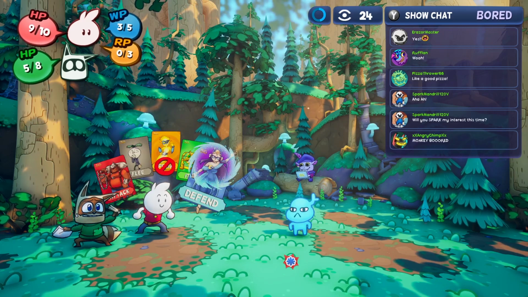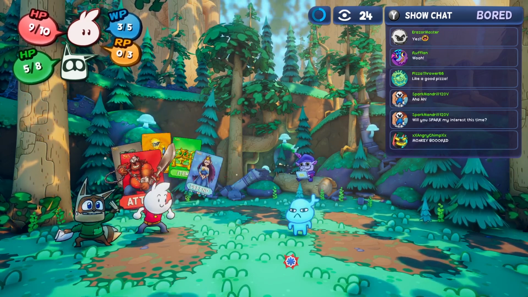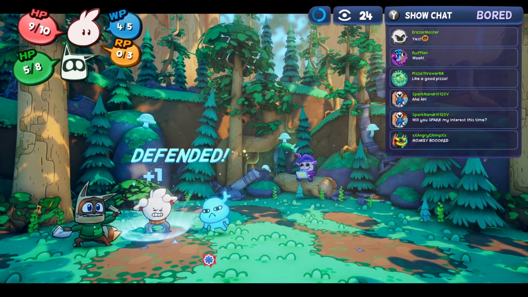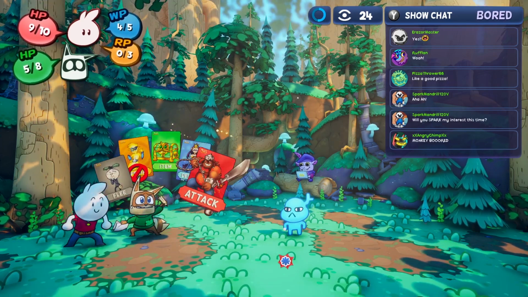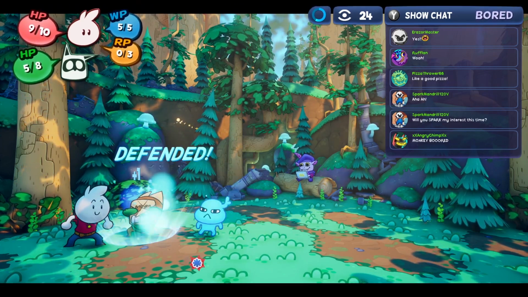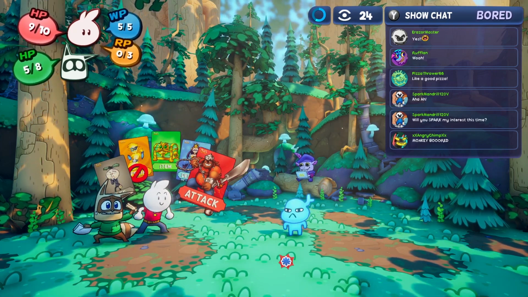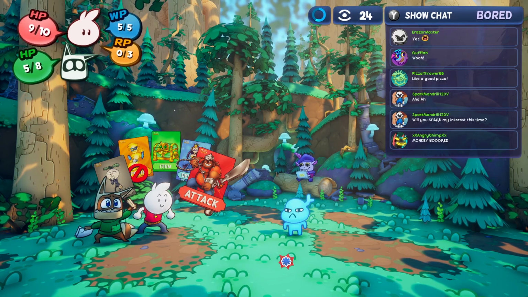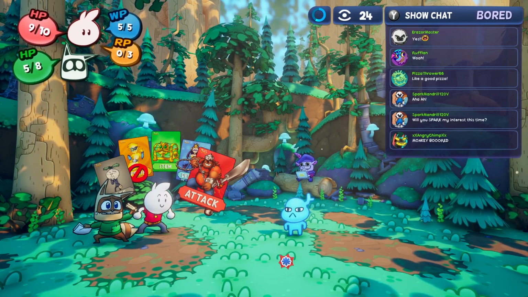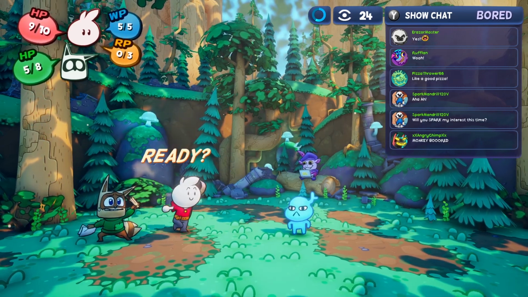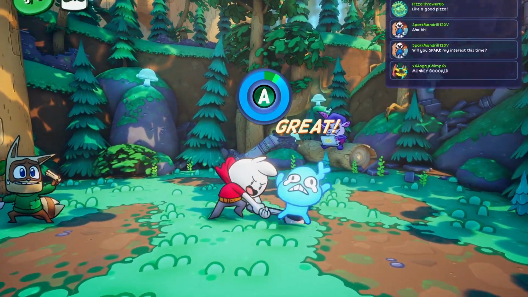Alright, time for another battle here. I think I'm gonna get my willpower back. There we go. Now, here's the thing. At first, I thought defending an attack and not taking any damage at all was overpowered. Like, the game would be too easy, but I was completely wrong.